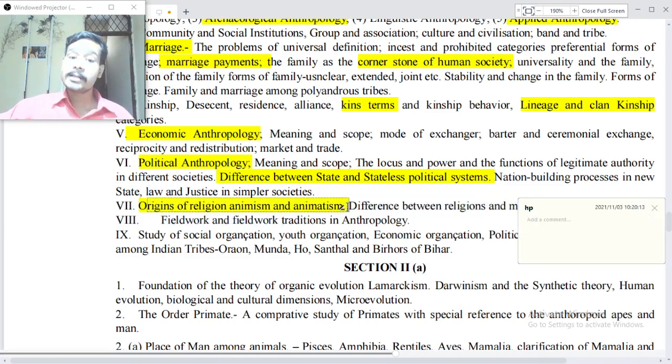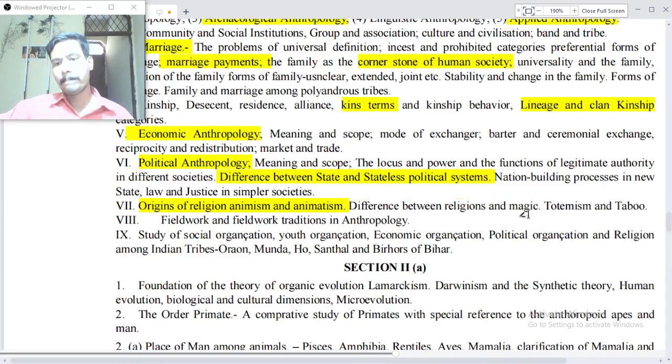animism and animatism, difference between religion and magic, totemism and taboo, fieldwork and fieldwork traditions in anthropology, study of social organization, youth organization, economic organization, political organization and religion among the tribes Oraons, Mundas, Ho, Santhal and Birhors of Bihar.